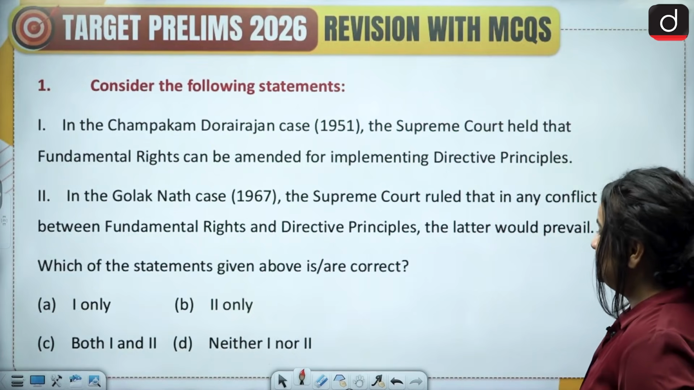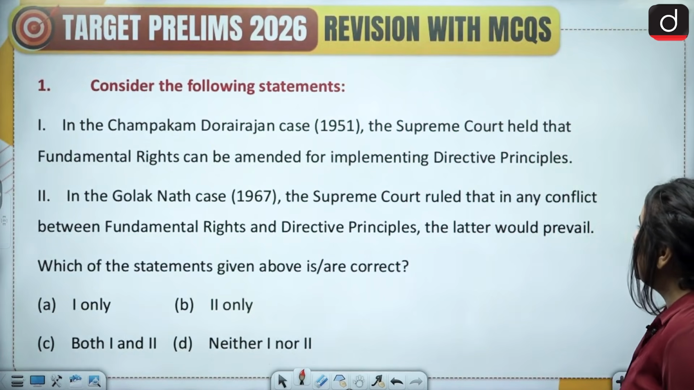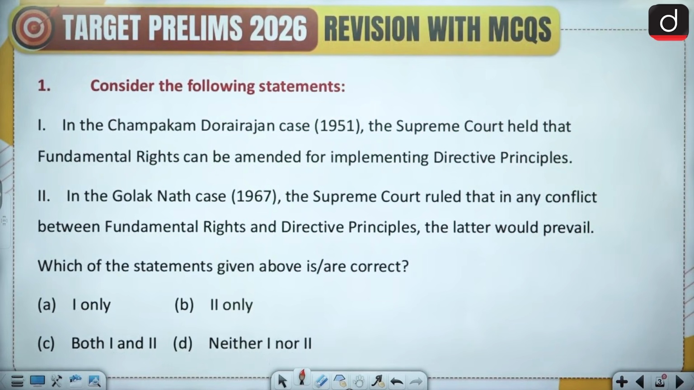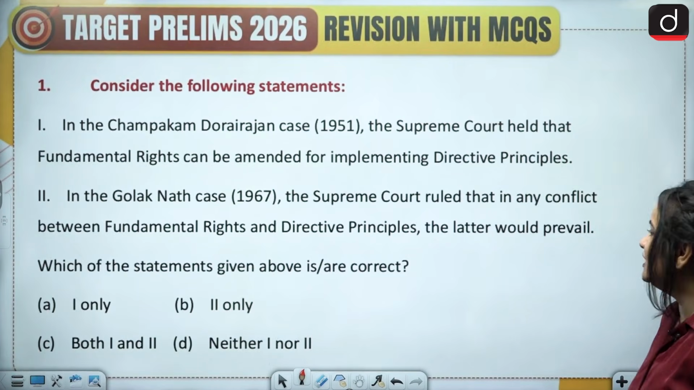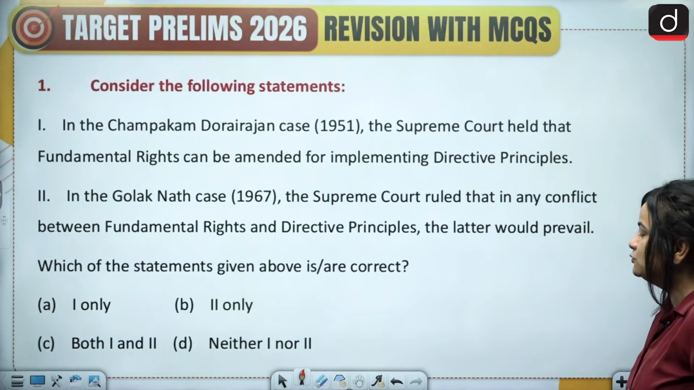Consider the following statements. 1. In the Champakam Dorai Rajan case, 1951, the Supreme Court held that fundamental rights can be amended for implementing directive principles. And second, in the Golaknath case of 1967, the Supreme Court ruled that in any conflict between fundamental rights and directive principles, the latter would prevail.